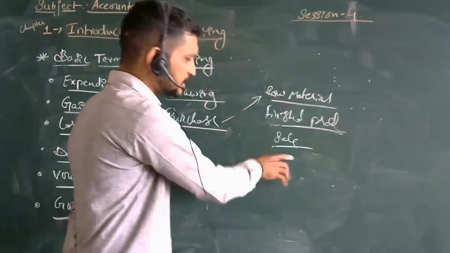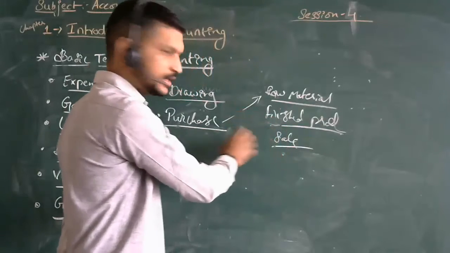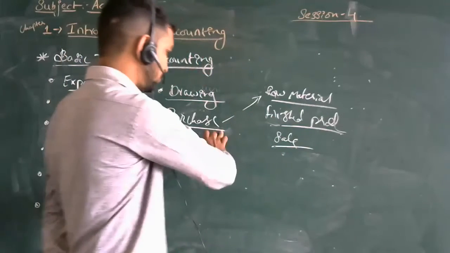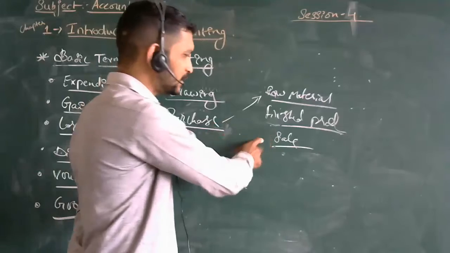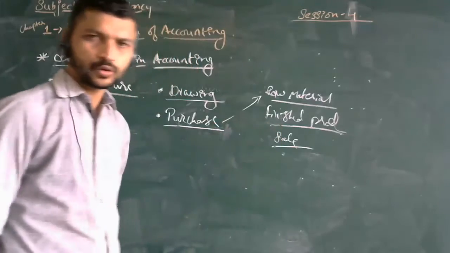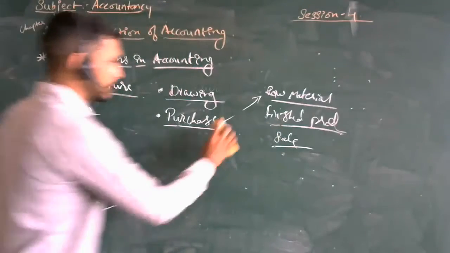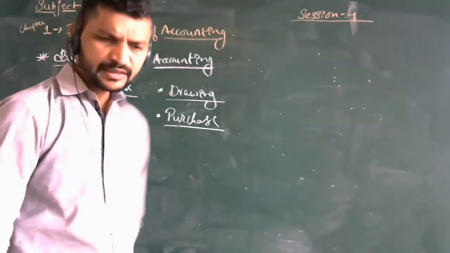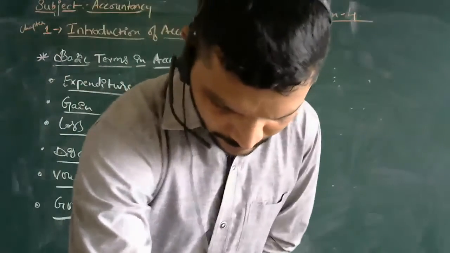Then lastly, the purpose of the purchase is selling, but not the purchased material itself, rather the finished product is sold. So this is the example we can take for purchase. Then the next one is stock.